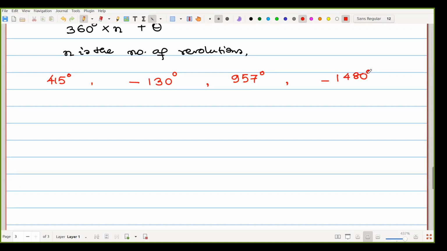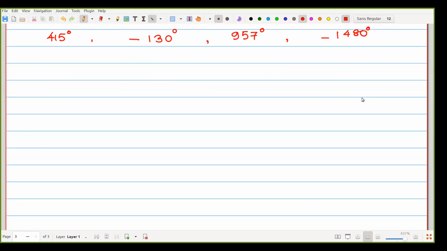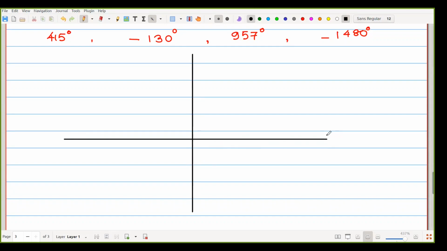So we are drawing it in a single coordinate system, so we have to draw a big coordinate system. Okay, so that is our x, that is our y, x dash, y dash.